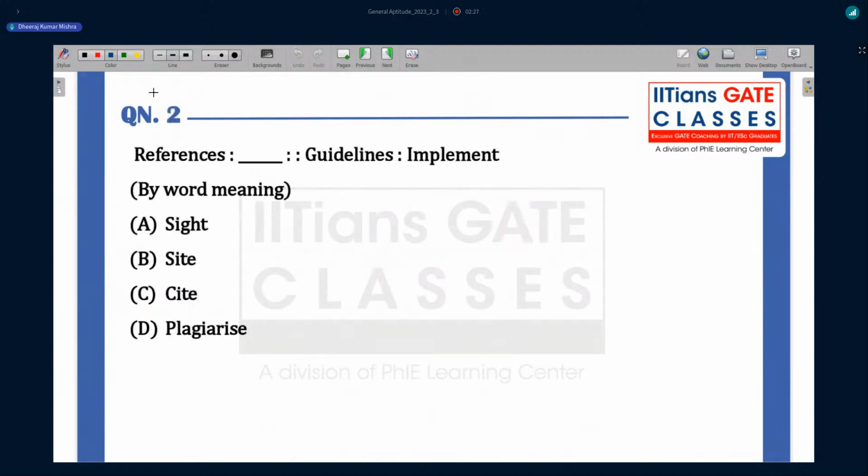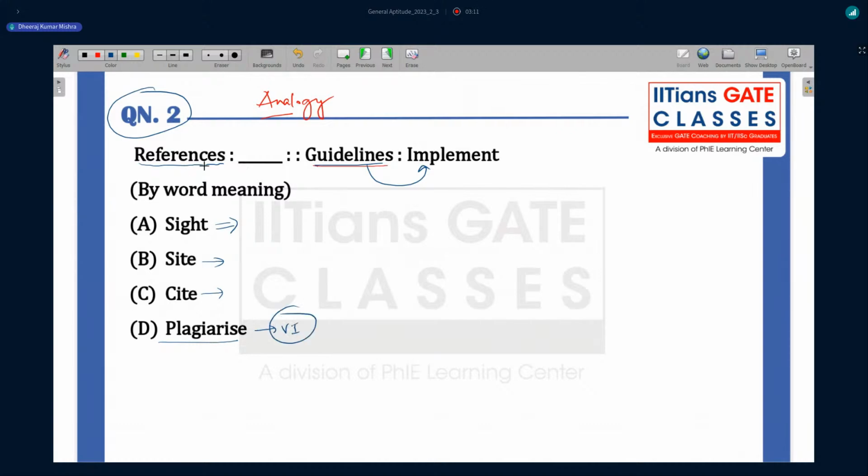Again, this question is from English. Let's read the question. References is to dash, and guidelines is to implement. This question is from analogy, so by word meaning we have to answer it. Guidelines means a guideline has to be implemented. Whatever guidelines are there. This word references is given. The options are site, site, and cite, and we have been given plagiarism, or you can say plagiarize, as the V1 form.